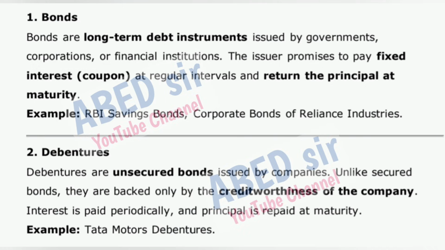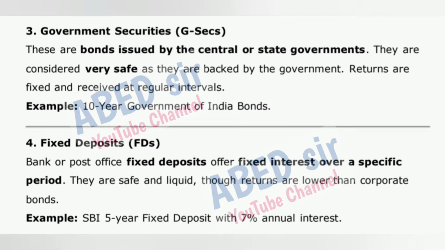Debentures. Debentures are unsecured bonds issued by companies. Unlike secured bonds, they are backed only by the creditworthiness of the company. Interest is paid periodically, and principal is repaid at maturity. Example: Tata Motors debentures.